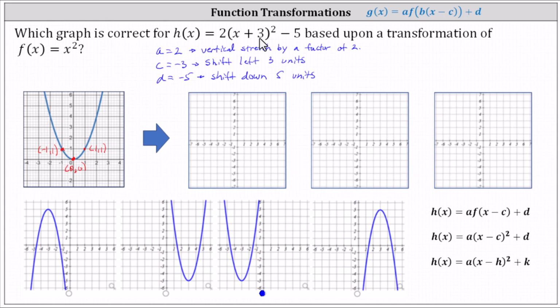And now let's perform the transformations from the inside out, starting inside the parentheses. Because we have x plus 3, we know c equals negative 3, and therefore we have a horizontal shift left 3 units, which means we'd have to subtract 3 from each of the x-coordinates of these 3 points to find the corresponding points after the shift left 3 units. So if we subtract 3 from the x-coordinate of the vertex, the new vertex is negative 3 comma 0.